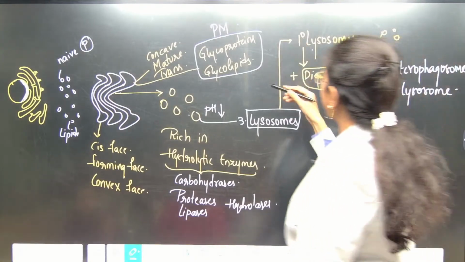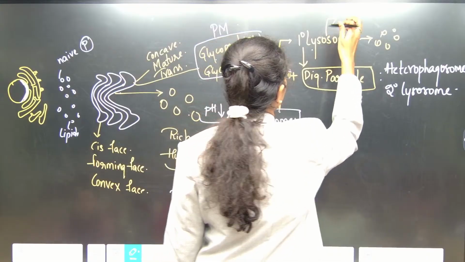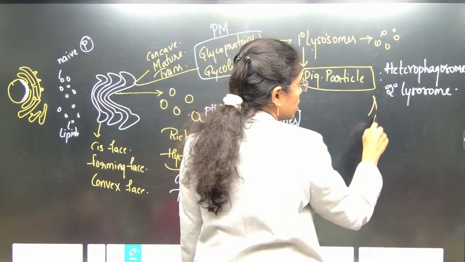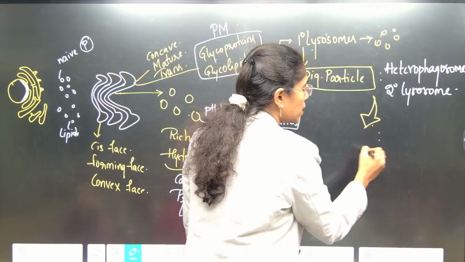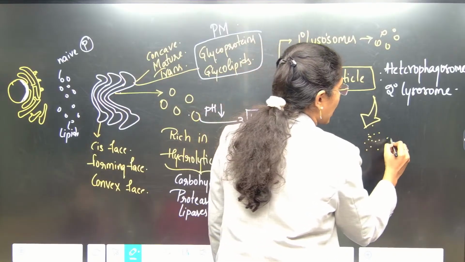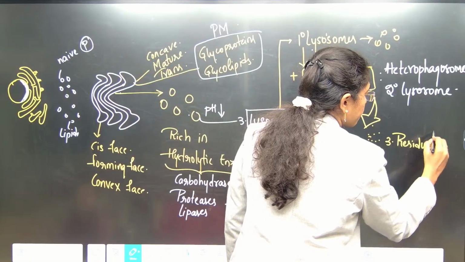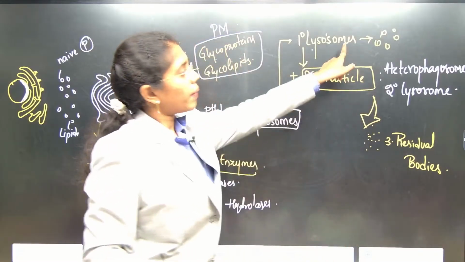Fine. After this digestion, the particles will be released, right? Some toxins will be released, right? Those are addressed as residual bodies. What are primary lysosomes?